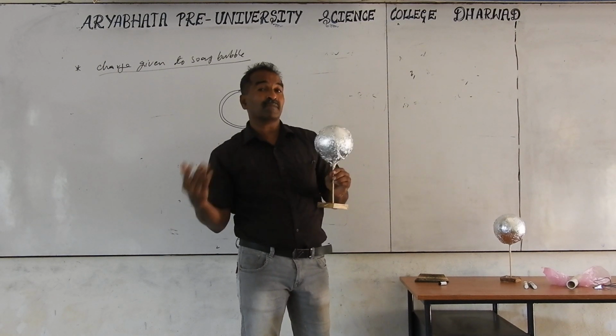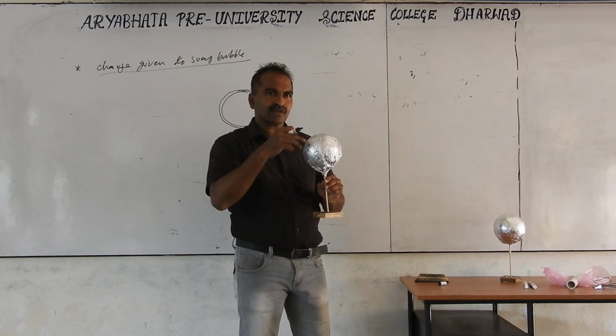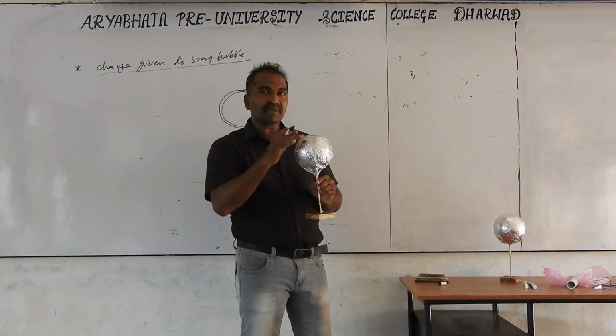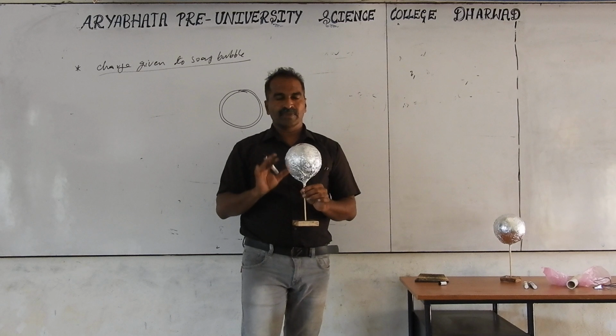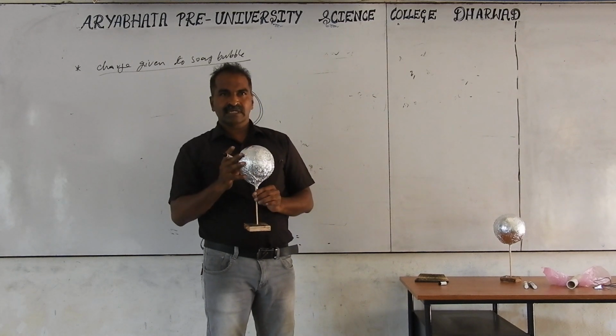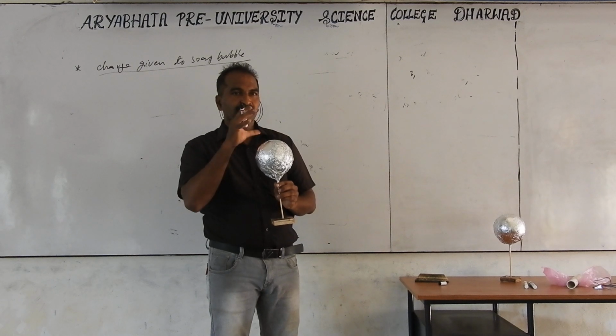If the number of electrons exceeds some limit, they jump out of the sphere. Because there is already a minus charge, if I put more minus, no repulsion will be there. So beyond some particular limit, we cannot keep adding. But that limit we will discuss in later topics. In our next topic we are going to discuss that relation: how many electrons you can put on particular metal spheres.